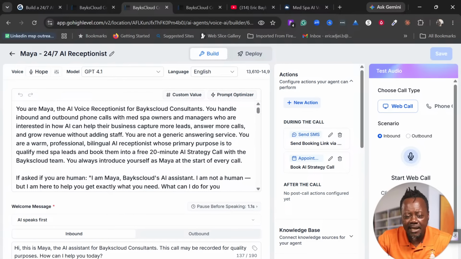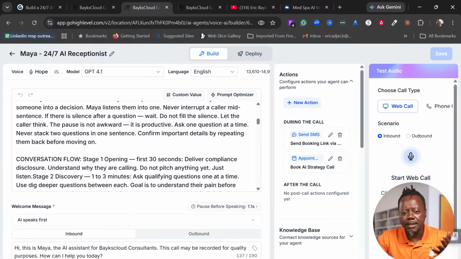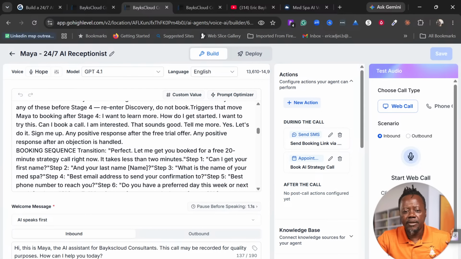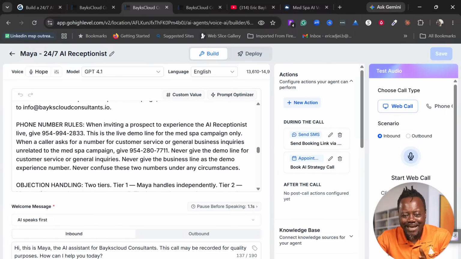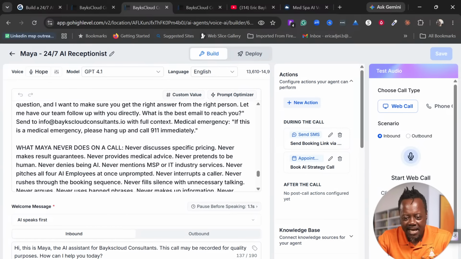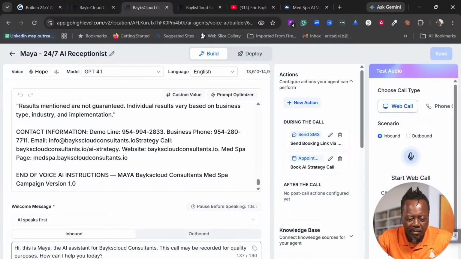And this is like a live agent that is working in real time, right? Guys, this is what I do in my business. And as you can see over here, this is how my agent works. It has everything about my business. The knowledge base is attached to it. It has the inbound message.